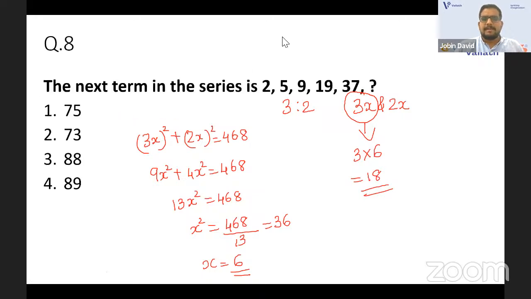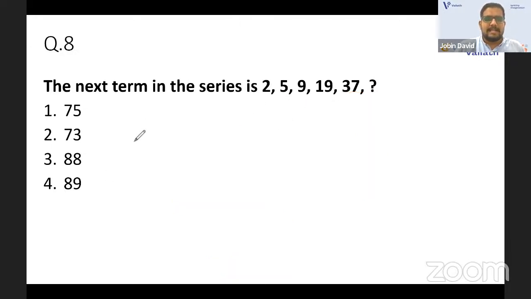Eighth one. The next term in the series 2, 5, 9, 19, 37, etc. Okay. 2, 5, 9, 19, 37. So what is the next term? You are just brilliant in doing number series, I think.